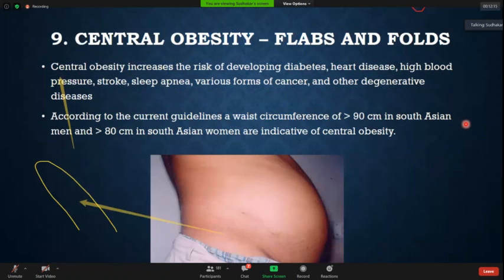Now, again, an important thing as a part of metabolic syndrome is central obesity. We should look for central obesity or obesity in all patients. So waist circumference is an important marker. The earlier definition of 190 centimeters has now changed to 90 centimeters in South Asian males and 80 centimeters in females. So this has changed and come into the metabolic syndrome definition in the South Asian population. Central abdominal obesity has become a very important thing.